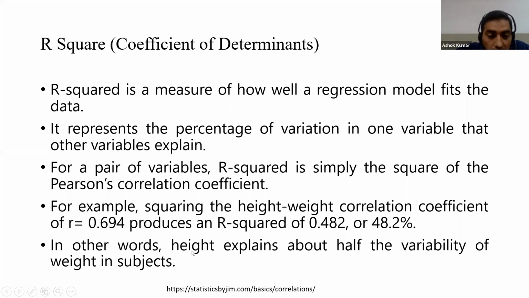In other words, height, the independent variable, explains around half the variability of the dependent variable, weight, in a subject. Similarly, if it's around 30%, you can say one third of the variability of weight. It means weight is 30% determined by height, and 70% by other variables.